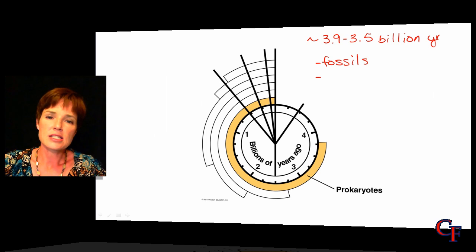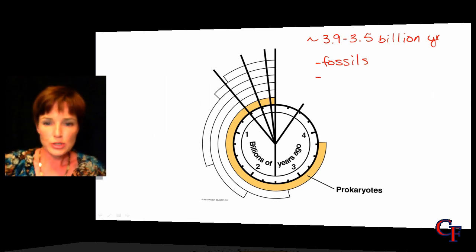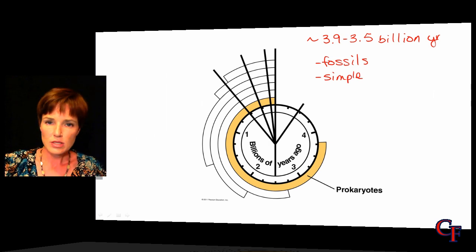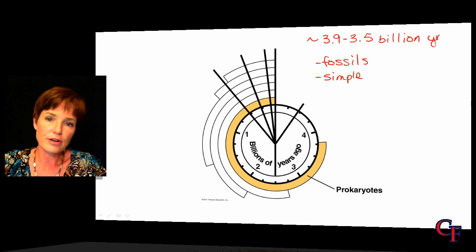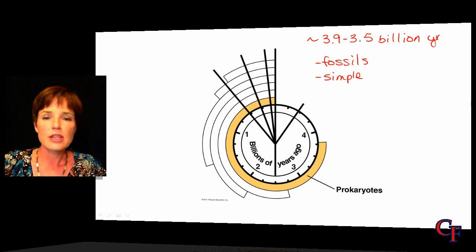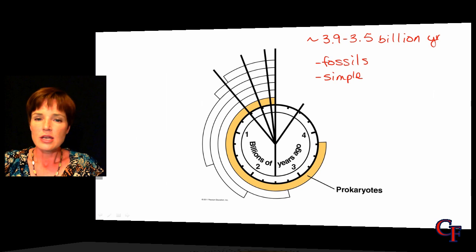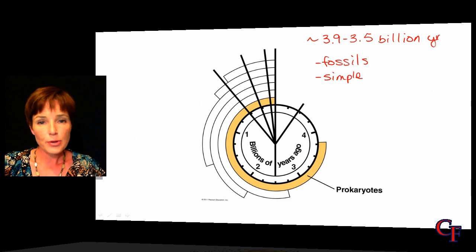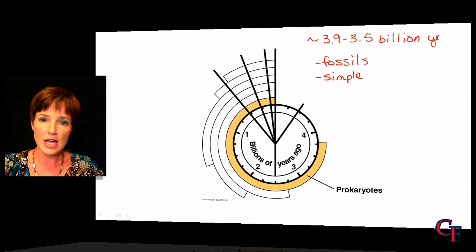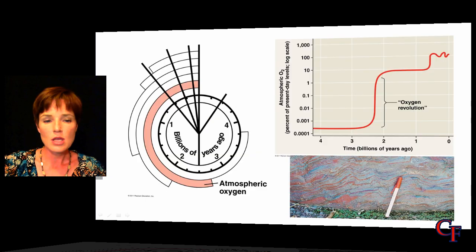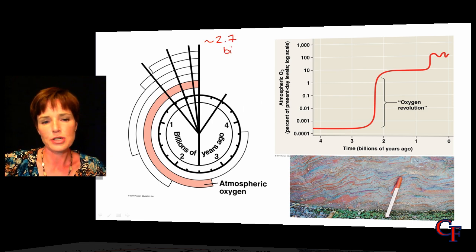One of the reasons that it's believed that the prokaryotes were the first to originate is because these are very simple cells or very simple organisms. So this would have likely been the very first ones to evolve, and then later they perhaps evolved into more complicated organisms and complicated cells like we see today. Now, for quite a period of time, simple prokaryotic cells were the only cells that we had on the Earth's surface. And then when we get to about 2.7 billion years ago, there are some notable changes in the fossil